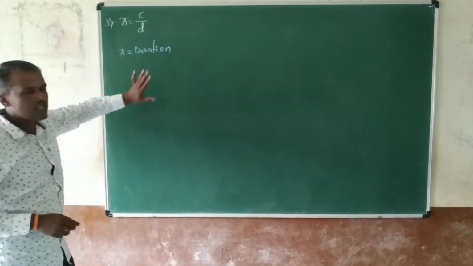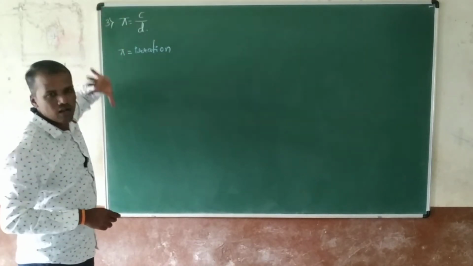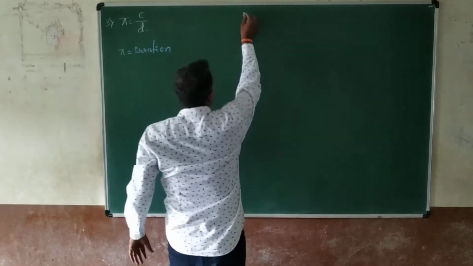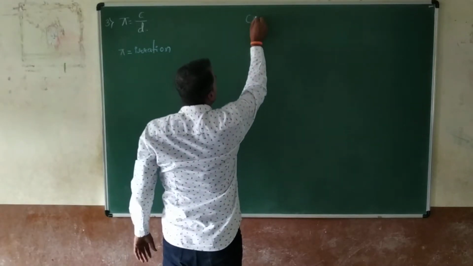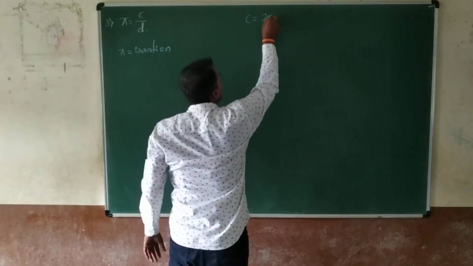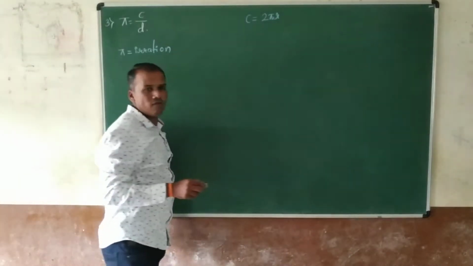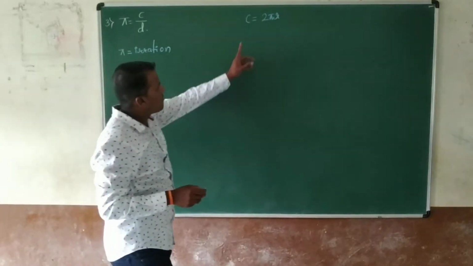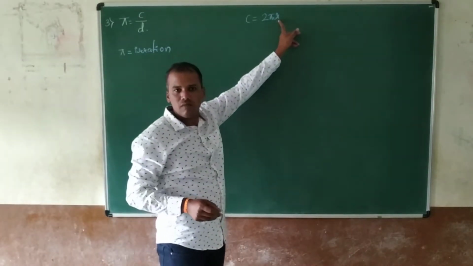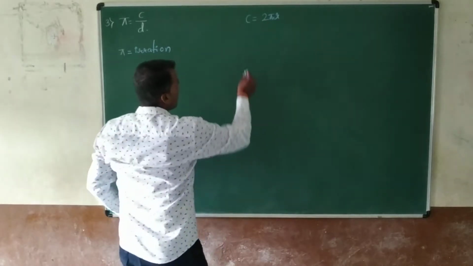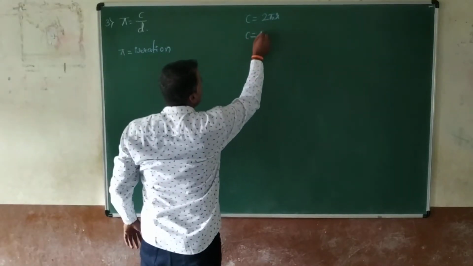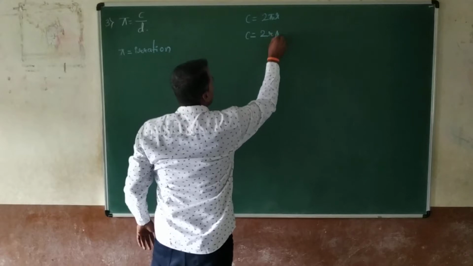Before this, first we know the formula. The circumference of the circle c is equal to 2 pi r. It is the formula for the circumference of the circle in terms of radius. But if you write it this way, c is equal to 2r into pi.